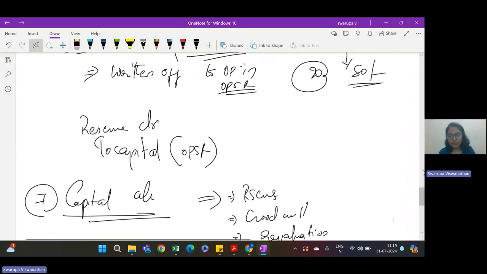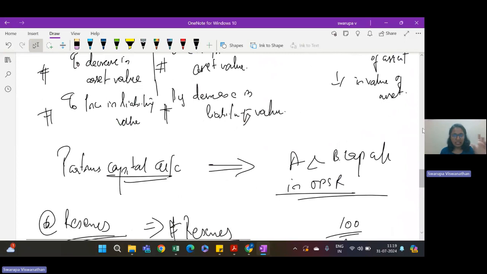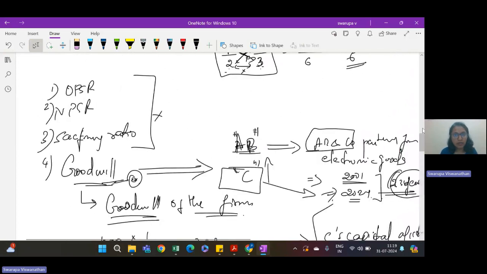In the next video, we will discuss about goodwill, specifically on how to calculate goodwill. There are different methods, like I told you earlier. So we will see what are the different methods to calculate goodwill and how to take out the goodwill separately. Okay, then we will do few sums also in admission.